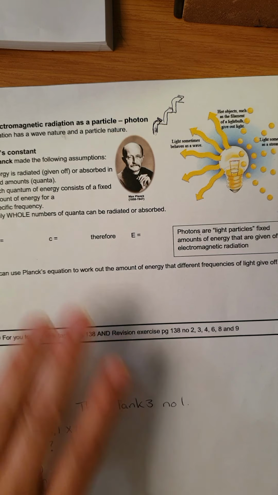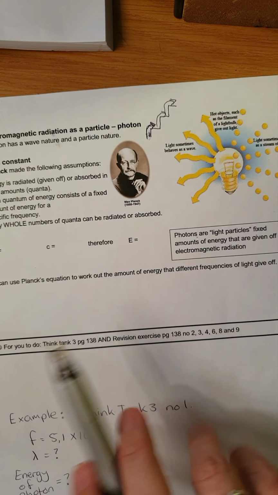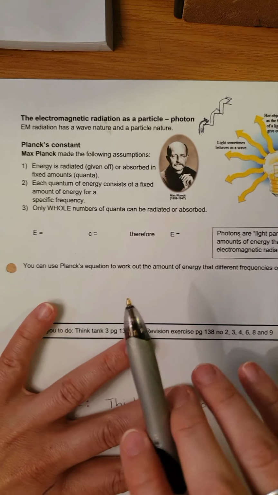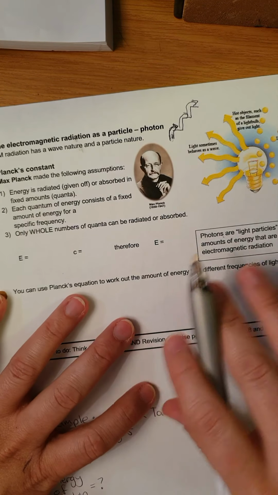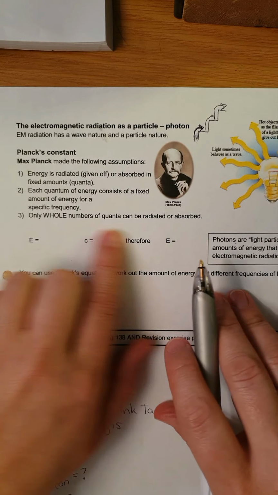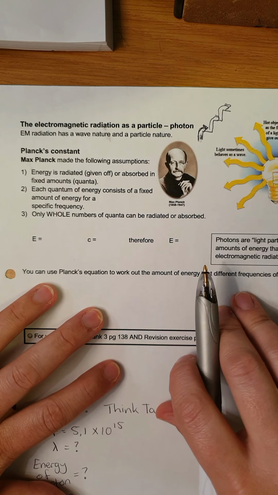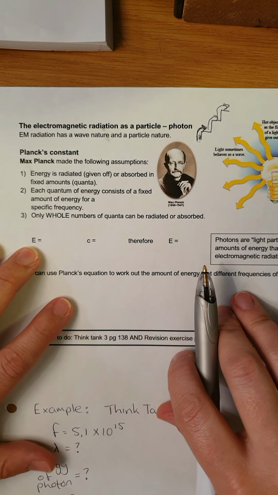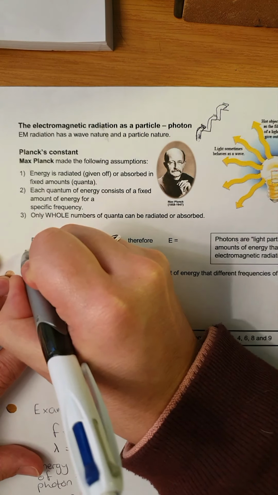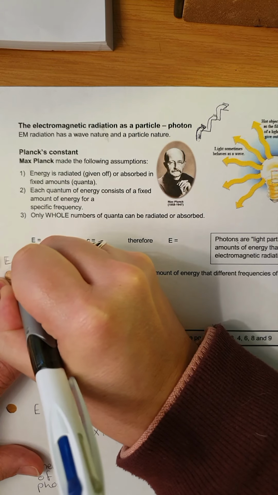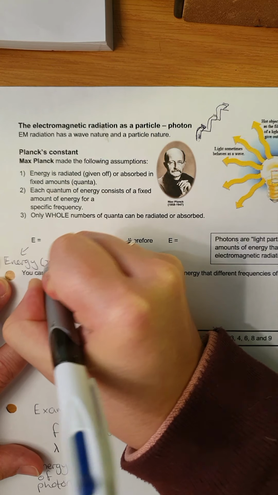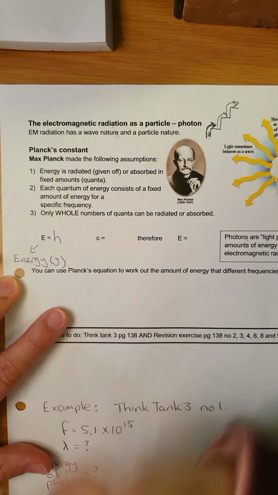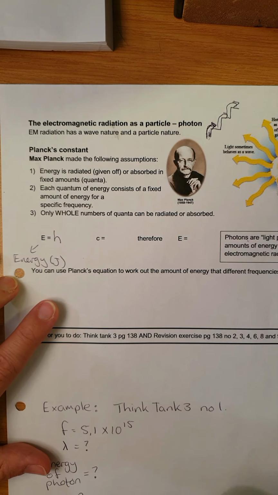Only whole numbers of quanta can be radiated, but you don't really need to know any of this theory. What I do need you to understand is that there's a dual nature and that you can work it out. So we have an equation, and this is E for energy, and it is measured in joules. And there is h, which is Planck's constant.